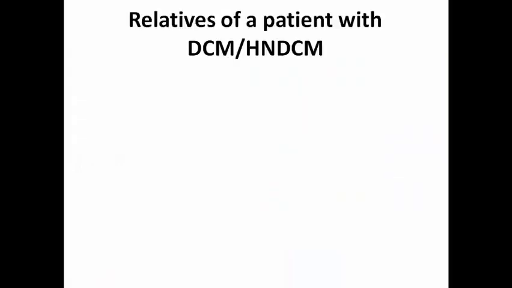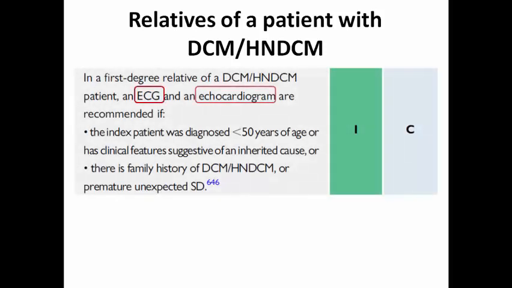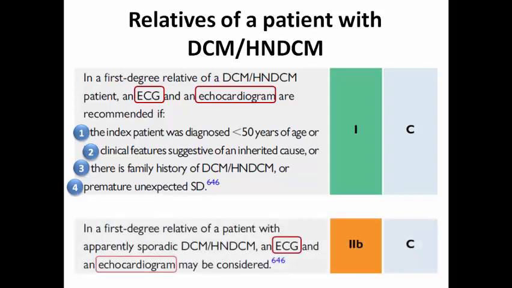Do we need to screen the relatives of a patient with dilated or hypokinetic non-dilated cardiomyopathy? Yes, of course. In first-degree relatives, we should perform an ECG and echo at least if the index patient was diagnosed at age less than 50 years or having clinical features suggestive of an inherited cause, or there is family history of the disease or premature unexpected sudden death. If it was a sporadic case, so ECG and echo for the first-degree relatives is just class 2B.